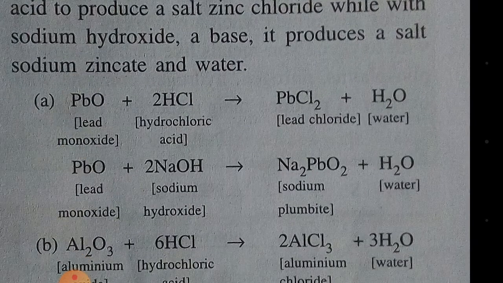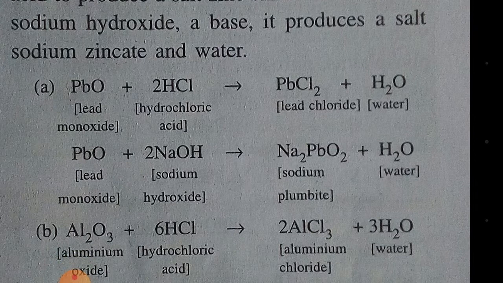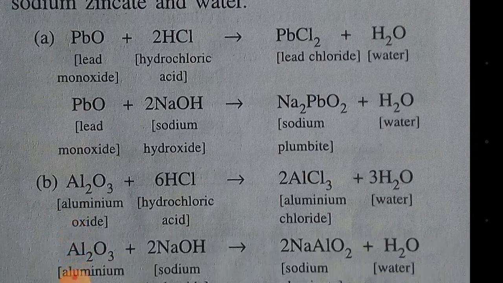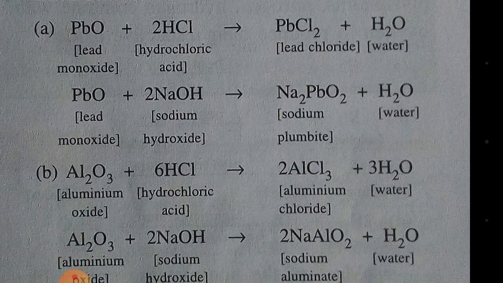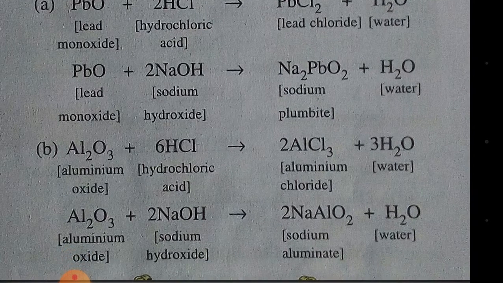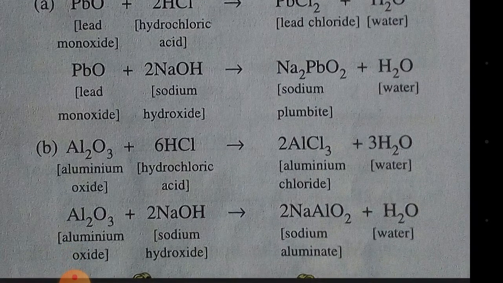Similarly, lead monoxide reacts with hydrochloric acid to give lead chloride and water. Lead monoxide reacts with sodium hydroxide, which is a base, to give sodium plumbite, which is a salt, and water. Then aluminium oxide also reacts with acid to give aluminium chloride and water, and aluminium oxide reacts with sodium hydroxide as well to give sodium aluminate, which is a salt, and water.